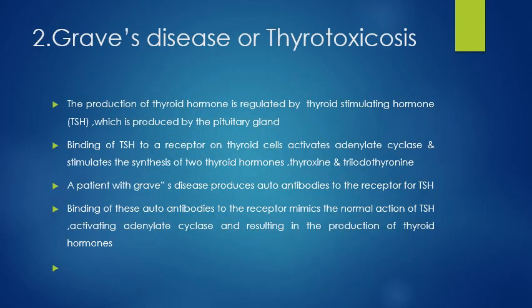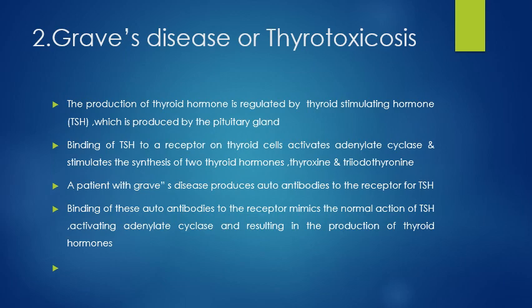The second example is Graves' disease, or thyrotoxicosis. The production of thyroid hormone is regulated by thyroid stimulating hormone, TSH, which is produced by the pituitary gland. Binding of TSH to the receptor on the thyroid cell activates adenylyl cyclase and stimulates the synthesis of two thyroid hormones, namely thyroxine and triiodothyronine.